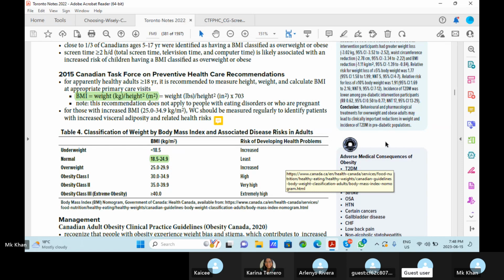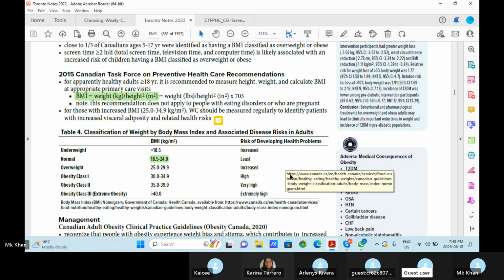For apparently healthy adults equal or more than 18 years, it is recommended to measure height, weight, and calculate BMI at appropriate primary care visits. So BMI is calculated as weight in kg divided by height in meters squared. The other way is weight in pounds divided by height in inches squared, multiplied by 703. This is the formula which applies.